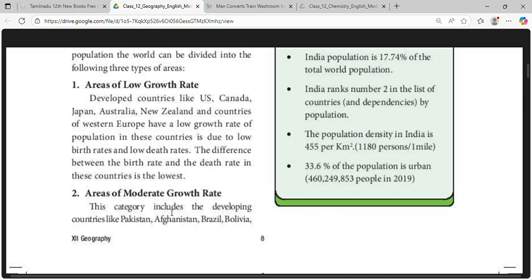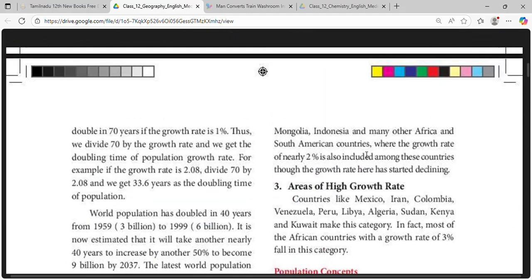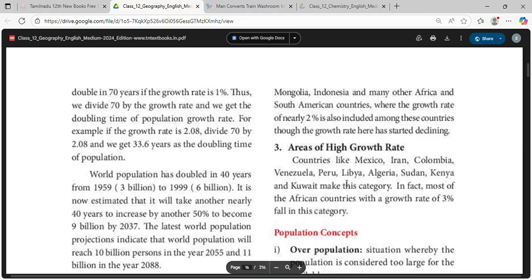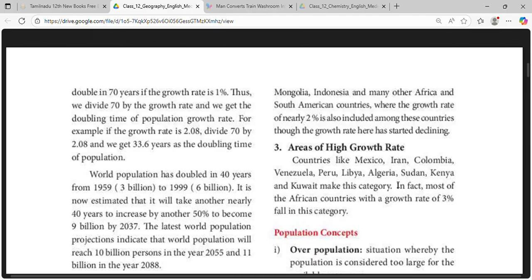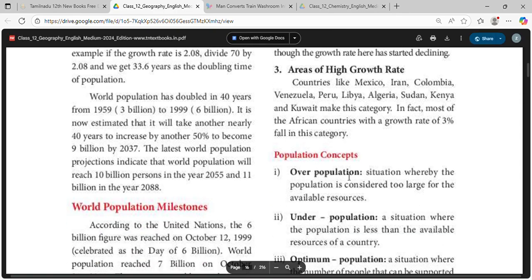Moderate growth rate areas include developing countries like Pakistan, Afghanistan, Brazil, Bolivia, Mongolia, Indonesia and many other African and South American countries where the growth rate of nearly 2% is also included among these countries. The growth rate has started declining. Areas of high growth rate: countries like Mexico, Iran, Colombia, Venezuela, Peru, Libya, Algeria, Sudan, Kenya, and Kuwait make this category. In this, most of the African countries with a growth rate of 3% fall in this category.